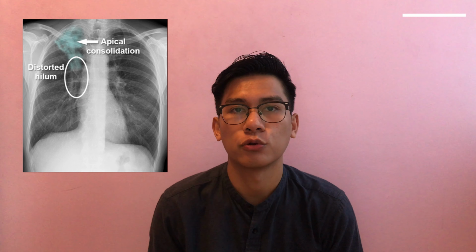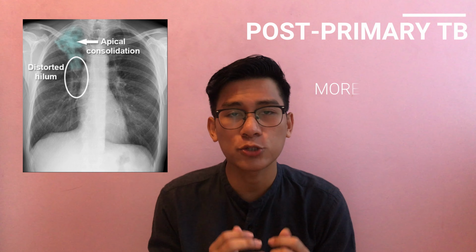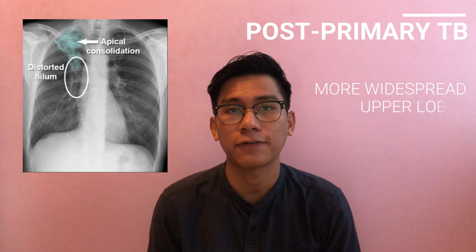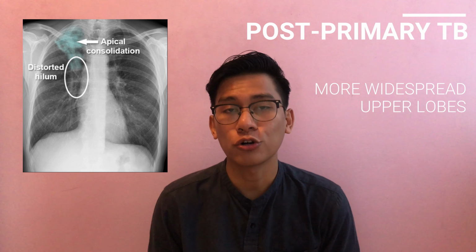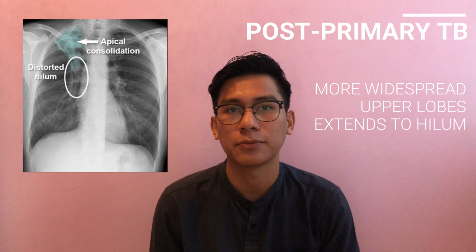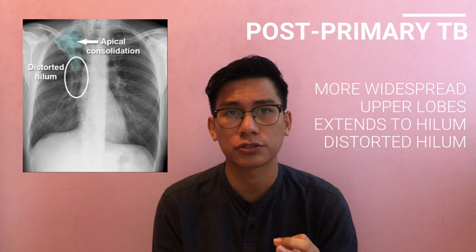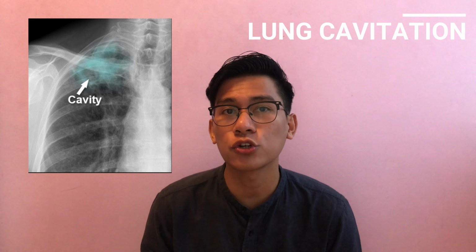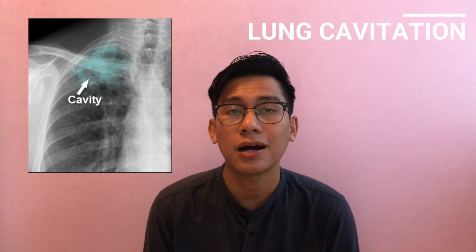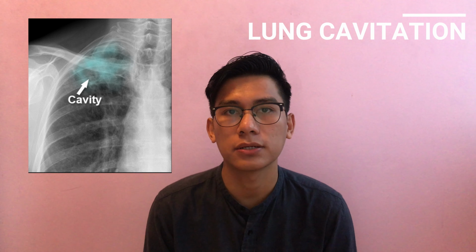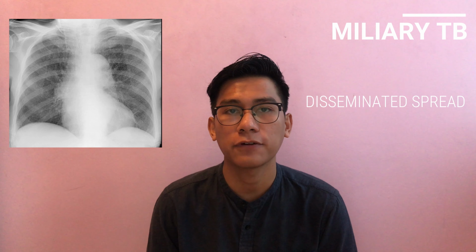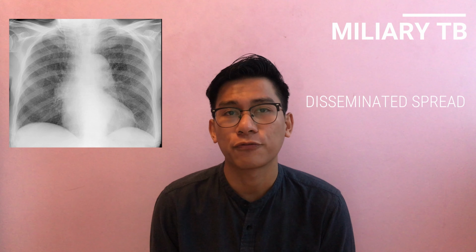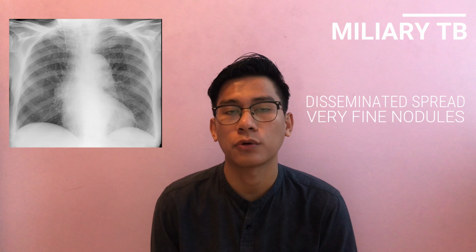In post-primary tuberculosis, the granuloma lesion is much more widespread and it commonly affects the upper lobes. The consolidation may extend to the hilum and the hilar structures may be distorted due to the volume loss of the upper lobe. Lung cavitation can also occur in this phase, where cavities are a common finding in this mycobacterial infection. Miliary tuberculosis happens when there is disseminated spread of mycobacterial infection. As we can see, there are very fine nodules scattered throughout the lung.